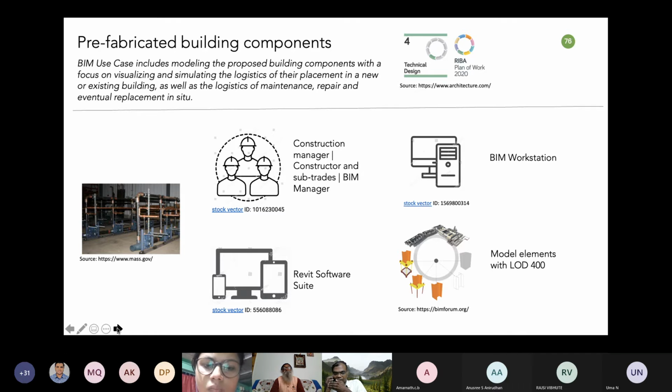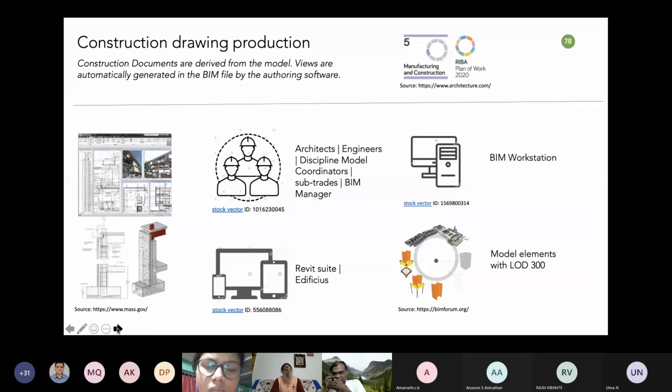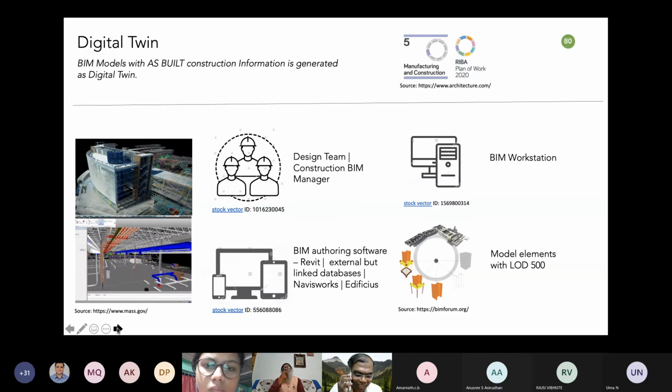Many of the requirements, and also for architecture and structure, it will really help. And the next is documentation. You have construction drawings that can be produced, which can help you for guiding on the site, and also the shop drawings for the fabrication. And you will be capturing day-to-day changes on the site and updating back to the BIM model. Then only you will be able to deliver the digital twin. It's about adding all the as-built information back to the model.